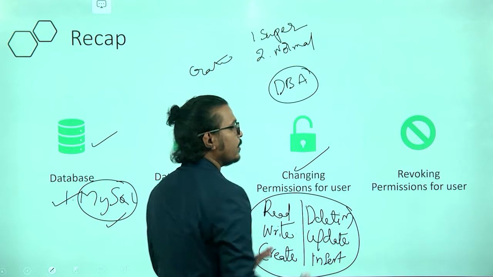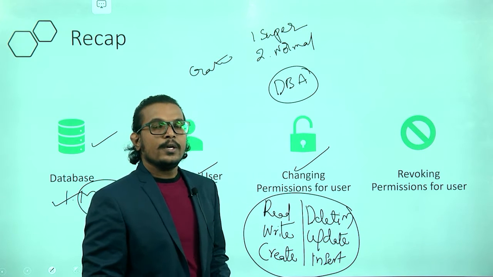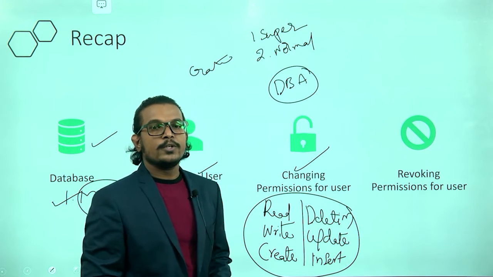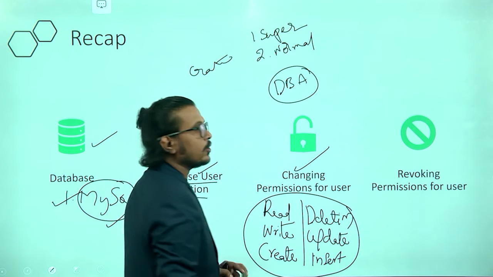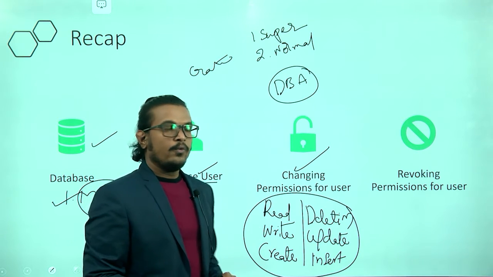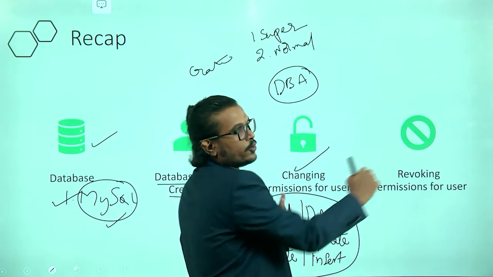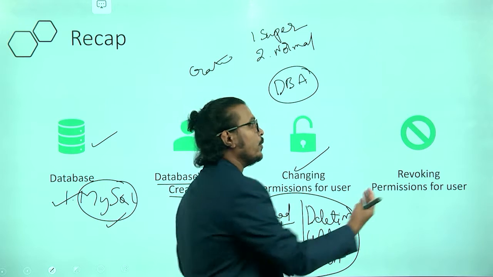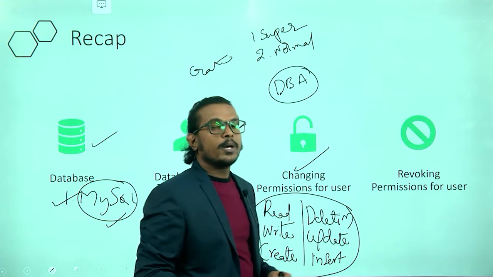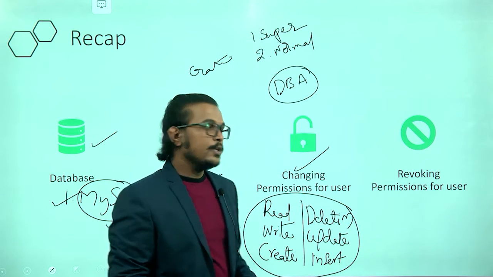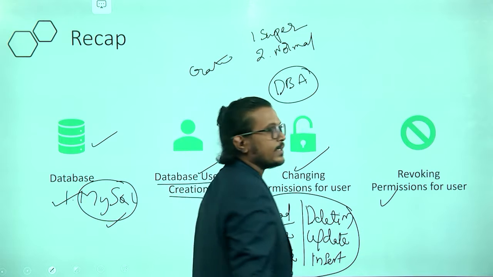Once you assign all these permissions to a particular user, if you are not satisfied with that user, you revoke those permissions from the user. First you assign the permissions to the user, and after that you revoke, or roll back, all your permissions from the user. Clear? That is what we talked about in the previous lecture.